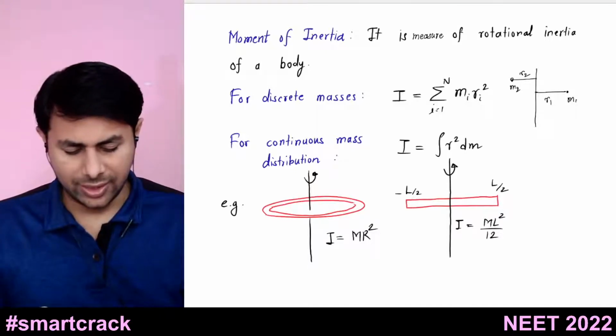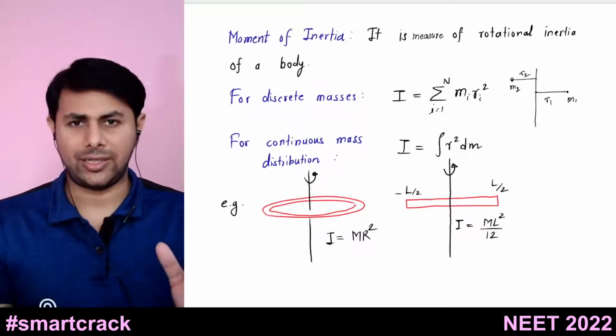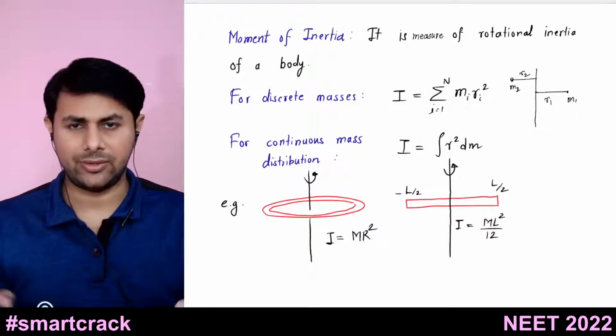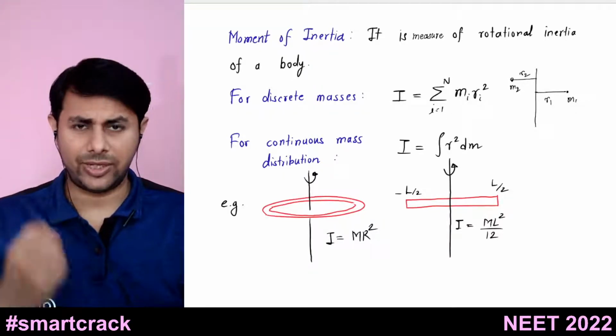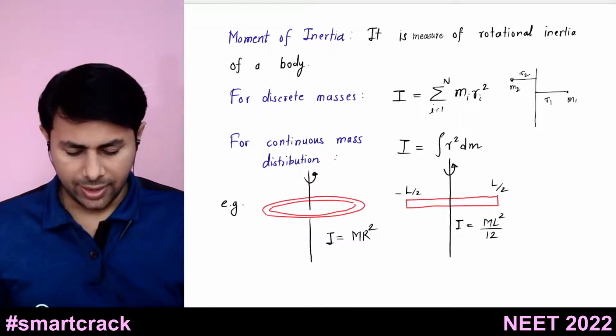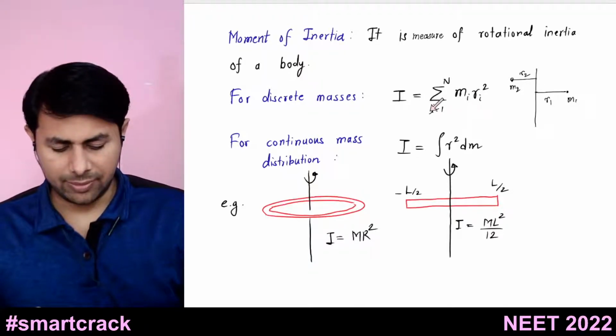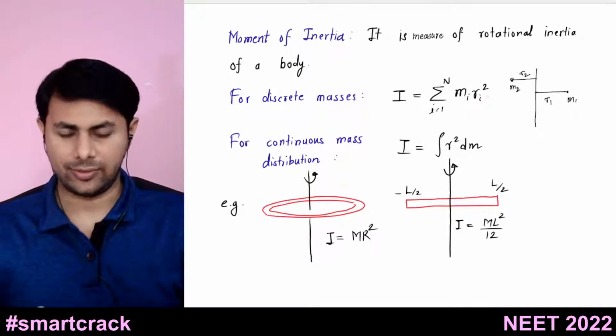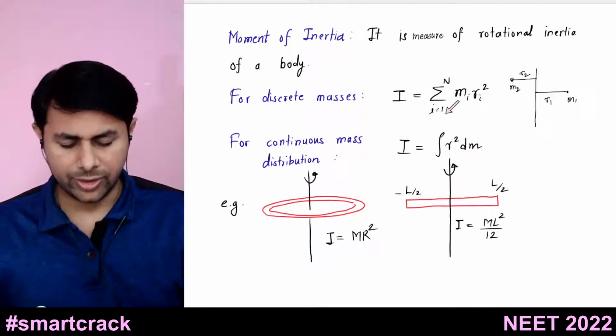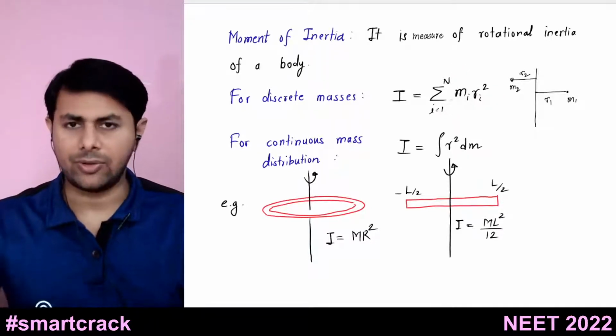And how do we find that? So let's say we have a system of n number of particles, which we can measure. Then the moment of inertia about that system is given by the summation of mi ri square, where i goes from 1 to n, the number of particles.